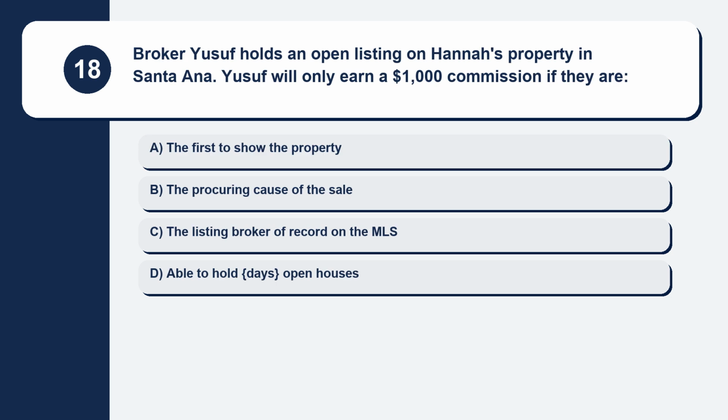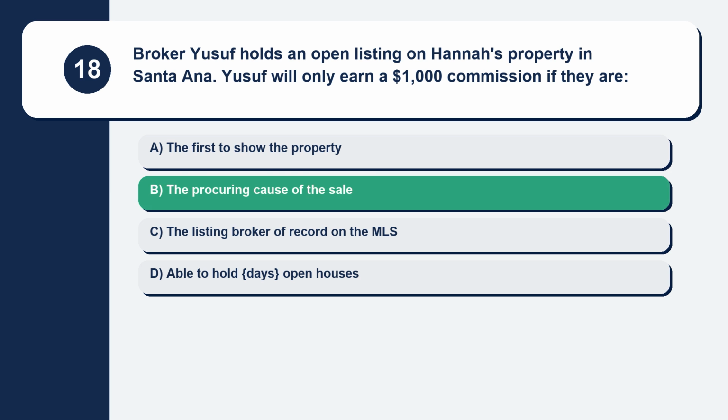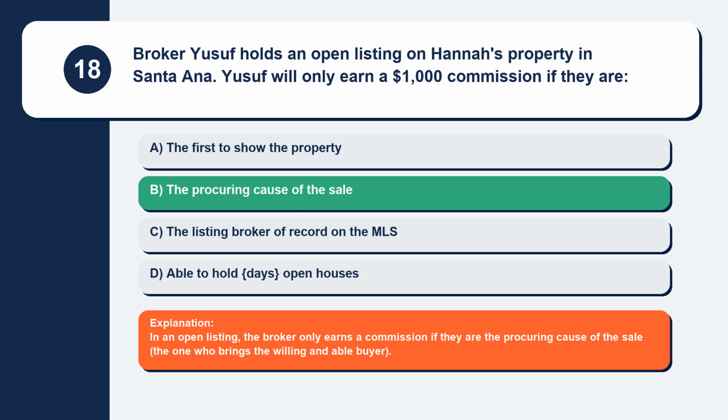Question 18. Broker Yusuf holds an open listing on Hannah's property in Santa Ana. Yusuf will only earn a $1,000 commission if they are. Here are your options. Option A, the first to show the property. Option B, the procuring cause of the sale. Option C, the listing broker of record on the MLS. Option D, able to hold open houses. The correct answer is option B, the procuring cause of the sale. Explanation: in an open listing, the broker only earns a commission if they are the procuring cause of the sale, the one who brings the willing and able buyer.